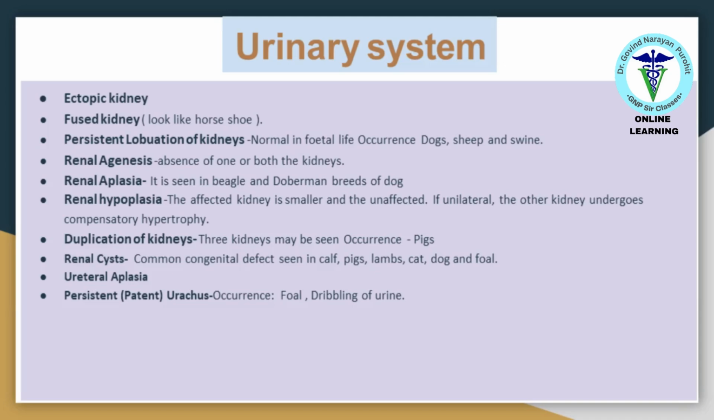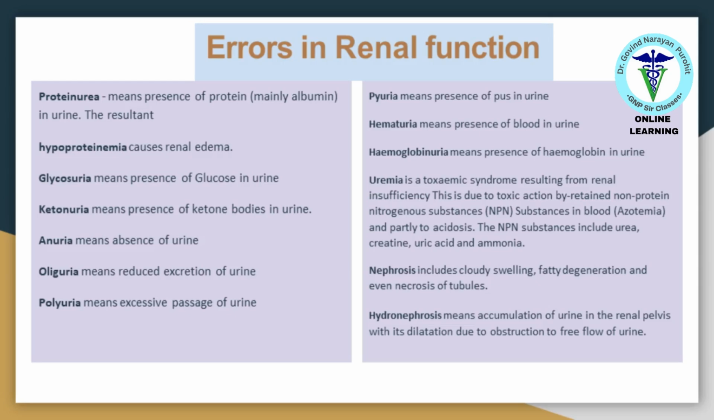Urinary system disorders include ectopic kidneys, renal aplasia, and renal cysts, each affecting the kidney's function and overall health. Errors in renal function, such as proteinuria, hematuria, and nephrosis, can lead to significant health issues, requiring careful management and treatment.